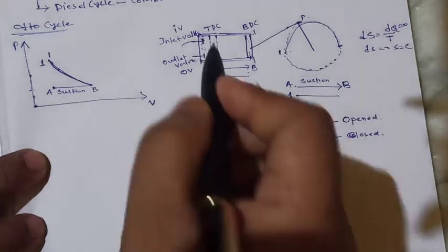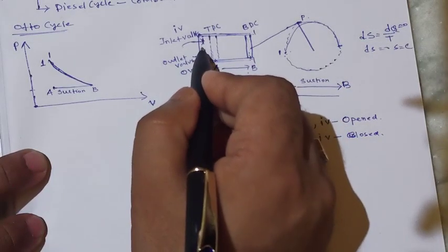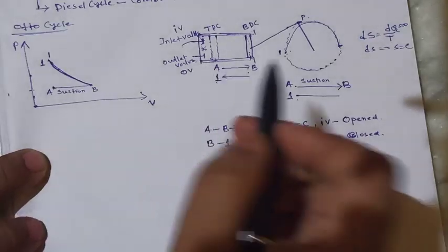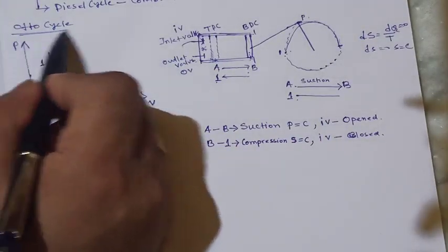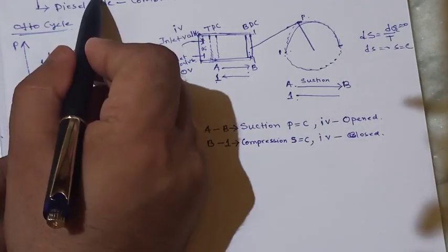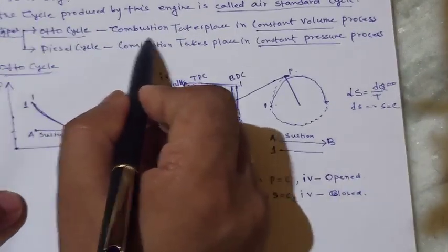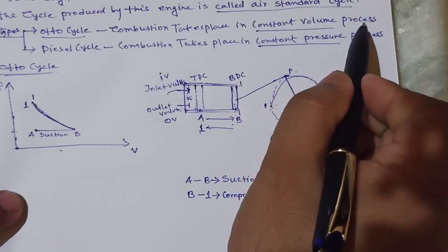After that, what happens? The combustion will take place here. So in this process, as it is the Otto cycle, we know that for this Otto cycle, the combustion takes place in a constant volume process.